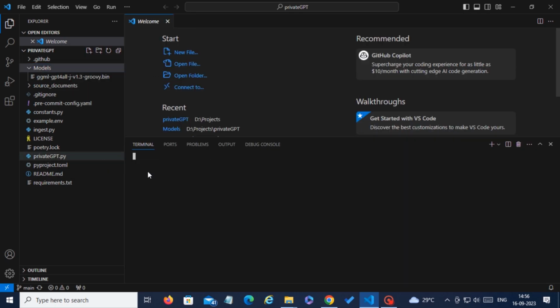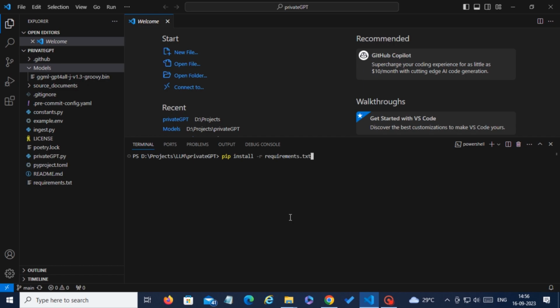Now go to View and open a new terminal. Now we need to enter one command, pip install -r requirements.txt.